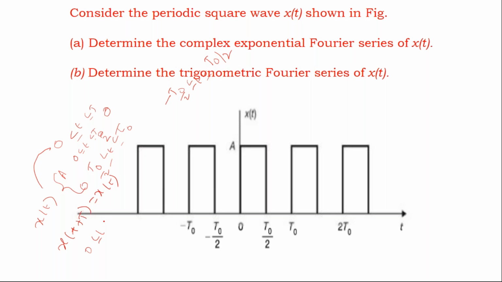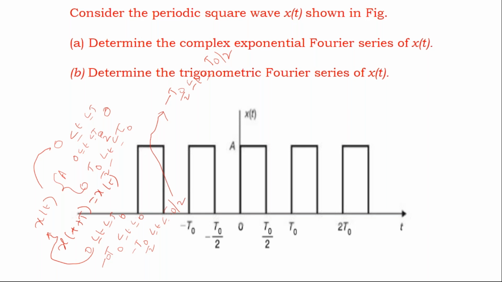One possibility is 0 less than t less than t naught. The other possibility is minus t naught less than t less than 0. The third possibility is minus t naught by 2 less than t less than t naught by 2. So I have written the equation for these three possibilities. Now I am asking you to write the equation for that third possibility, for -t0/2 to t0/2.